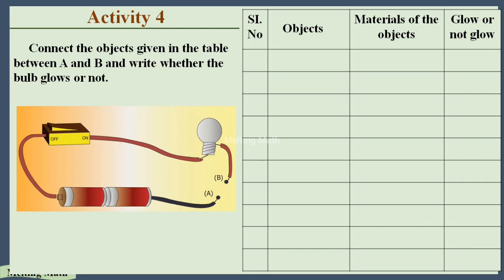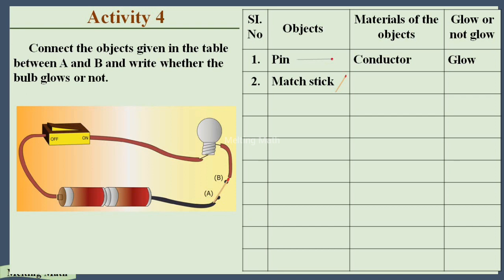Let's see the first object, a pin. Now we are connecting the pin in the disconnected region, what will happen? The light glows because the pin is a conductor, since it's made of metal. So it glows. Second object is a matchstick. Now we are placing the matchstick in the disconnected region.